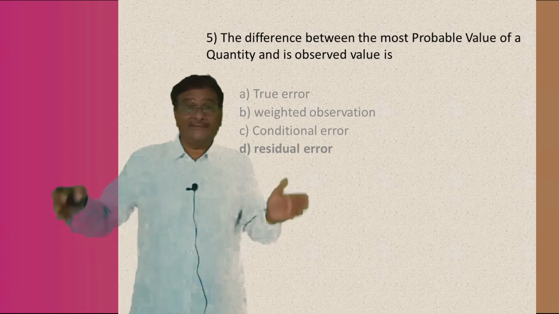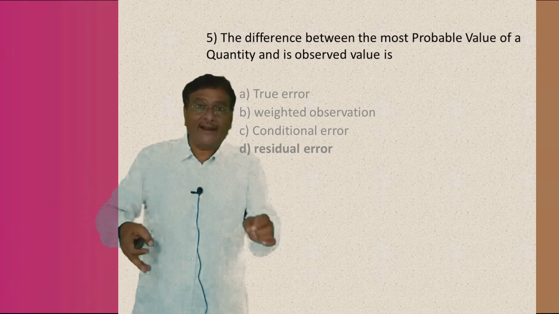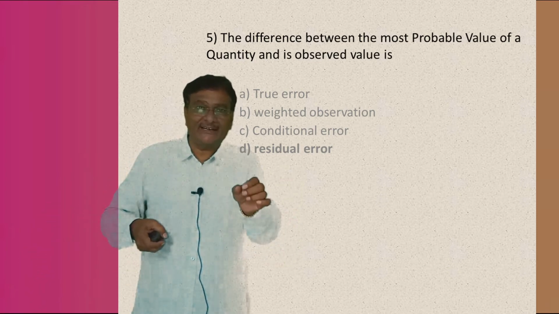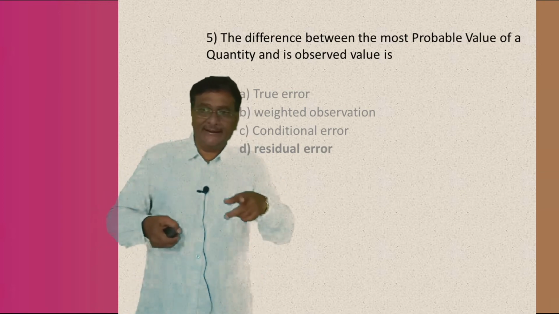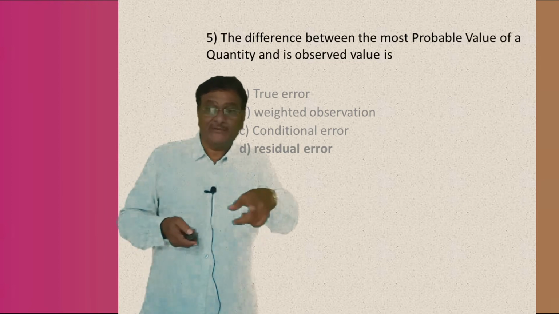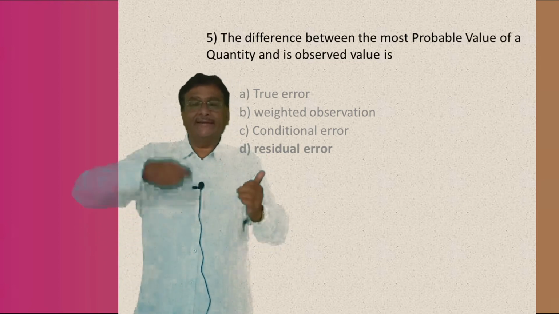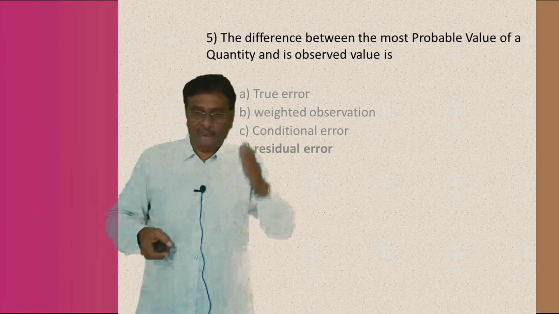Now, if by measurement of that distance by direct ranging, you find that distance of 100 centimeter equal to 100 centimeter only, then that error is known as, what is that? I repeat the question: the difference between the most probable value of a quantity and the observed value is, four answers are there.